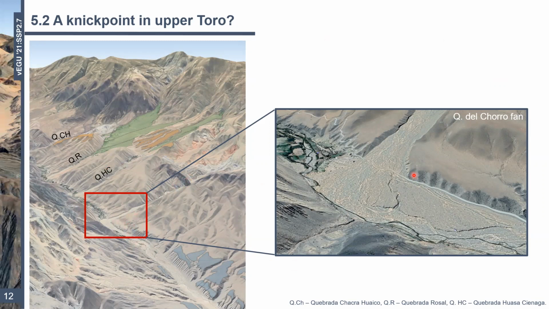And also the main channel above here clearly looks a little bit different to that below, which suggests that it's causing some kind of disruption or disturbance. So perhaps this fan, which is moving material from the Pasha range down into the main basin, is actually responsible for the disconnect that we observe.